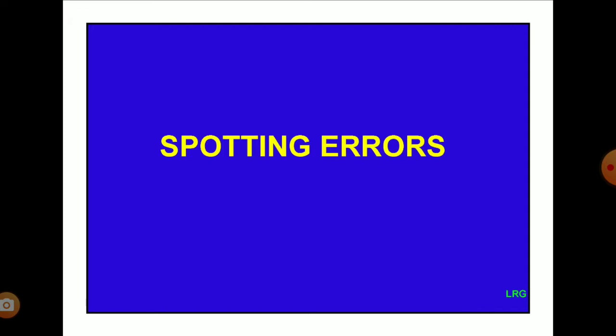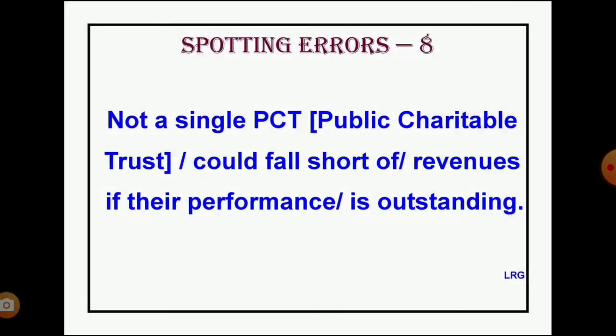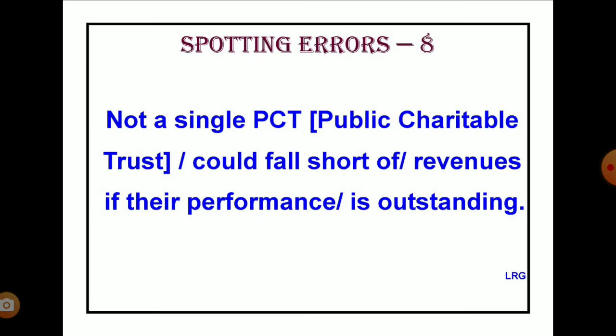In this eighth session, you are going to identify and rectify an error in the use of a verb form in one of the four types of conditional sentences in English. Let us take a look at this sentence. Not a single PCT, that is, public charitable trust, could fall short of revenues if their performance is outstanding. This is an example of the second of the four types of conditional sentences in English.